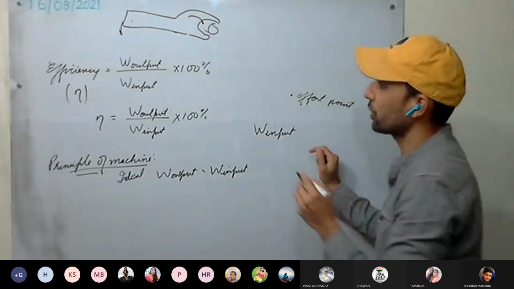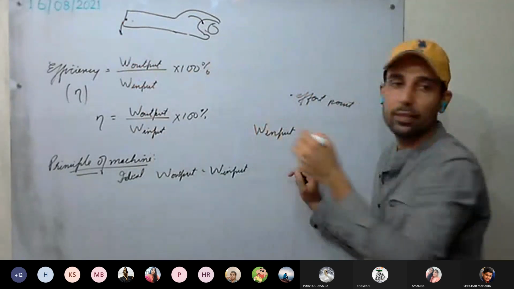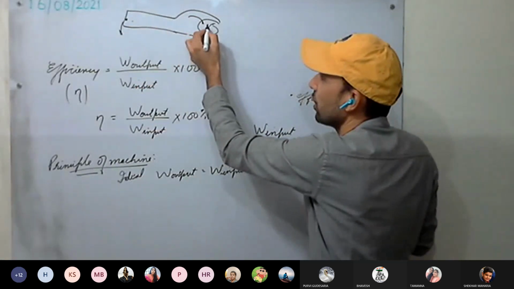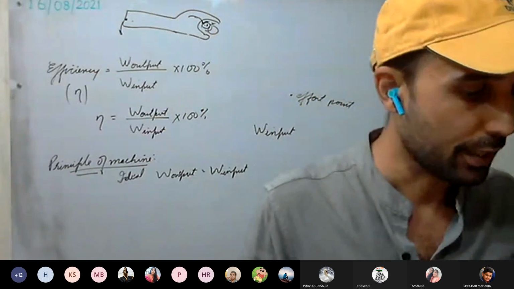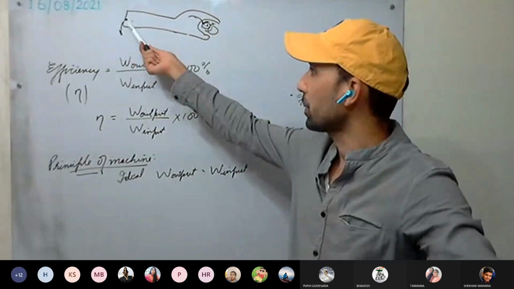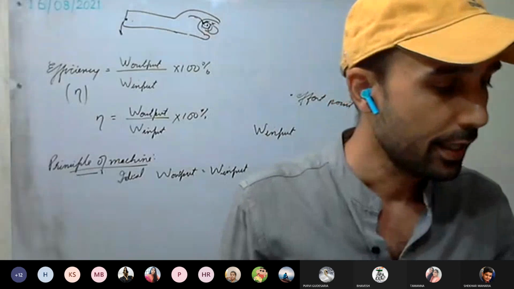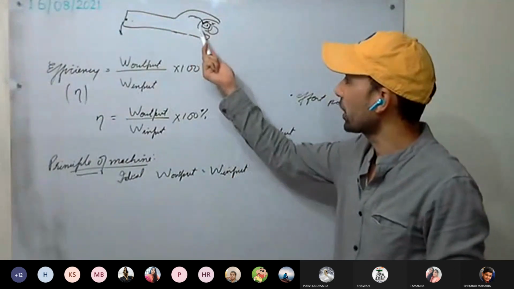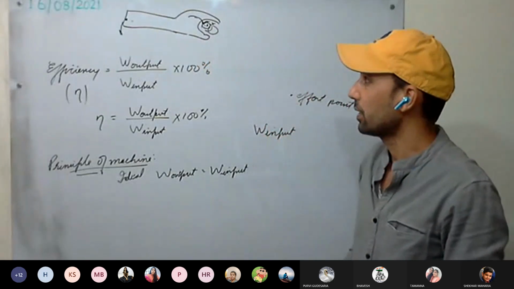We will be doing some work at the effort point. For example, here we apply effort, so this will be the effort point. Whereas the point at which the machine does the work on the load will be the load point. The point at which energy is supplied to the machine by the effort is called the effort point, whereas the load point is the point where energy is obtained by overcoming the load. These points are clear.